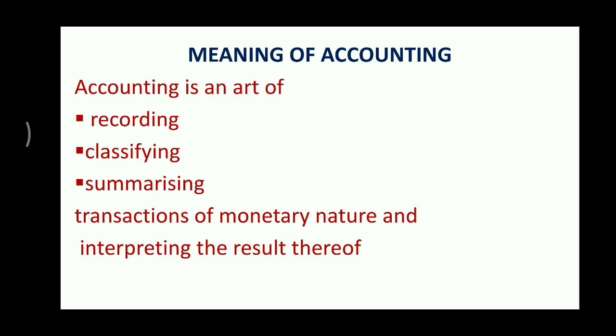Then we classify. When you record, all the transactions are written in one place, just like when you go to school and maybe you have only one copy. What we used to do is record the notes of all the subjects in the rough copy, maybe English, then accounts, then business studies, then IP or P. In a rough copy you have all the information.